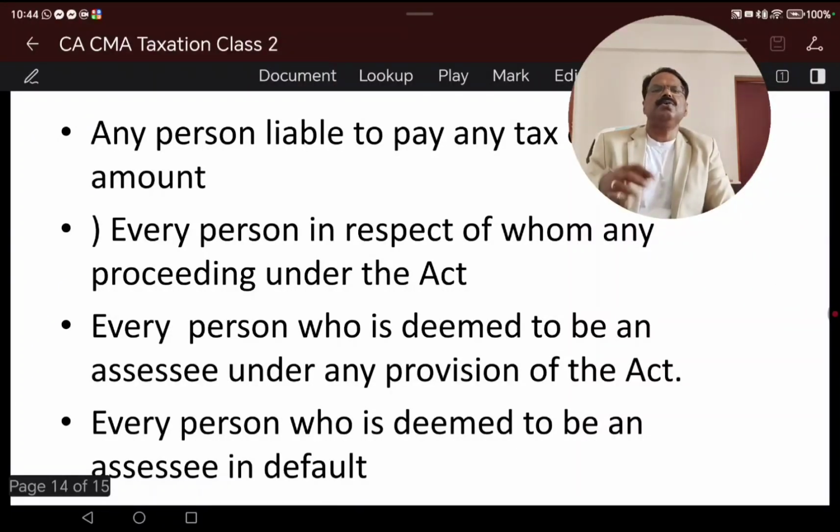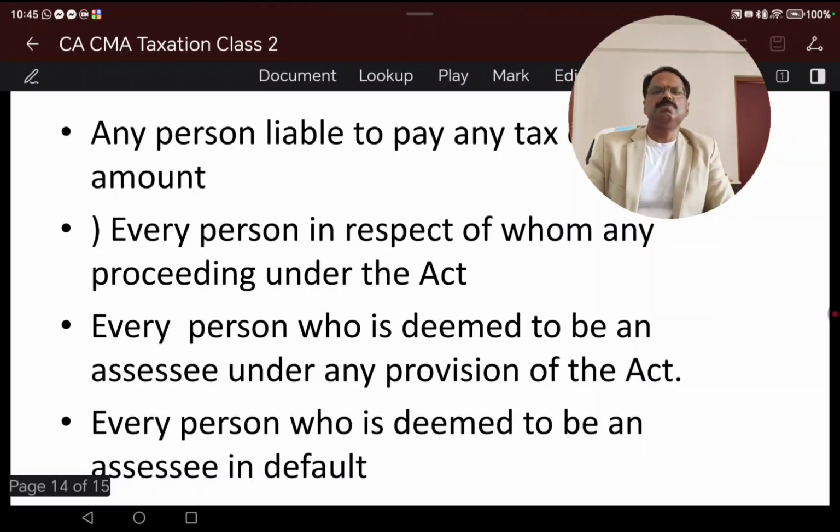Because there are so many provisions in which a person is liable to pay tax or some proceeding is pending for that, any person who is deemed to be an assessee under any of these provisions of this Act can be an assessee.